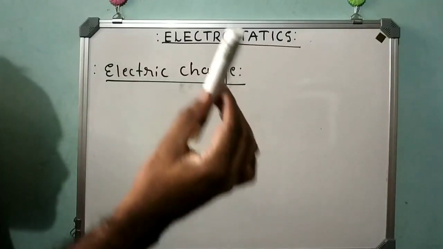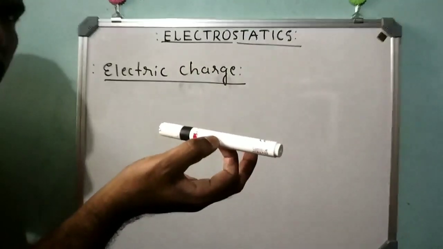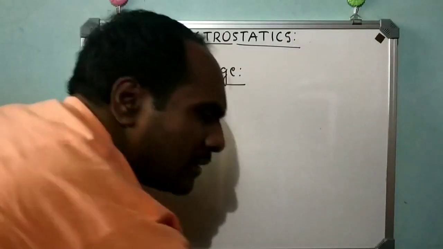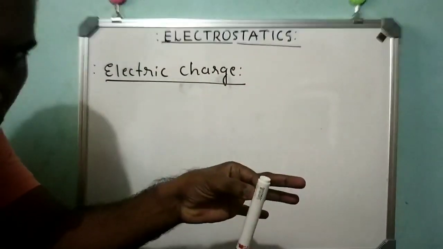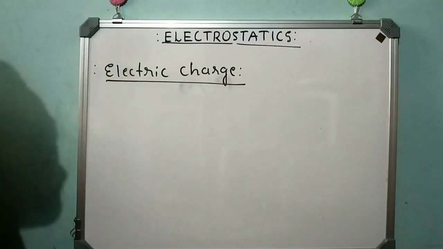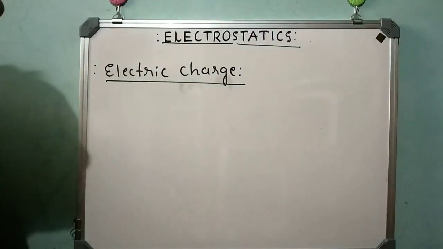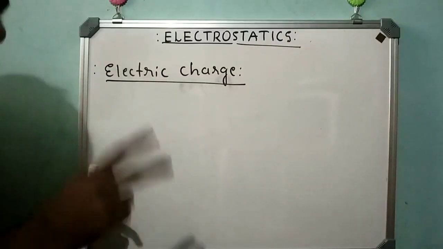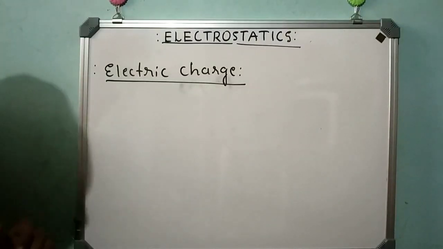For example, if this is a pen, it is having finite mass. If I throw it like this, suddenly it falls down. Because it's having finite mass, Earth is going to attract it. Earth is also having finite mass. And in this way, the gravitation force develops between those two bodies which are having finite mass.